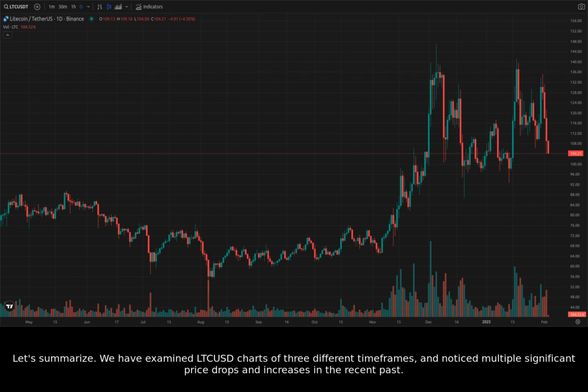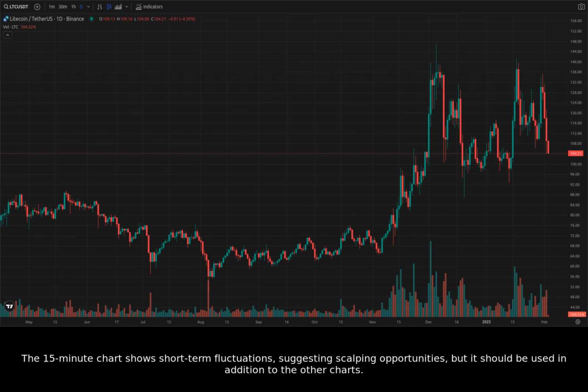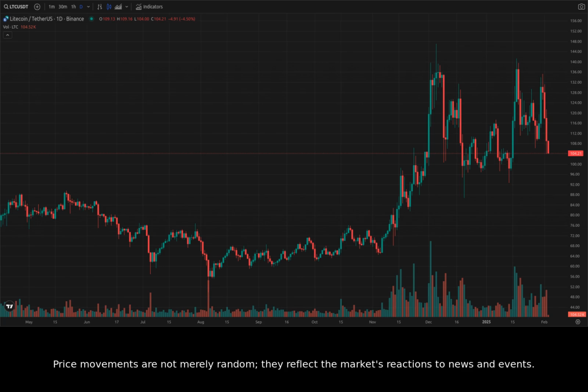We have examined LTCUSD charts of 3 different time frames and noticed multiple significant price drops and increases in the recent past. Key support levels seem to be around $65 and $70 in the daily chart, while the hourly chart shows short-term support and resistance levels between $70 and $110. The 15-minute chart shows short-term fluctuations, suggesting scalping opportunities, but it should be used in addition to the other charts. Price movements are not merely random, they reflect the market's reactions to news and events.